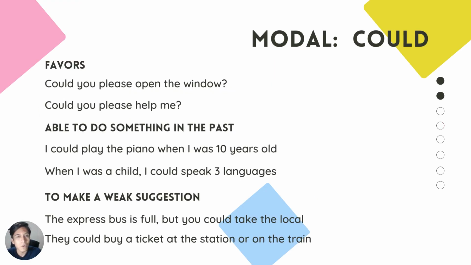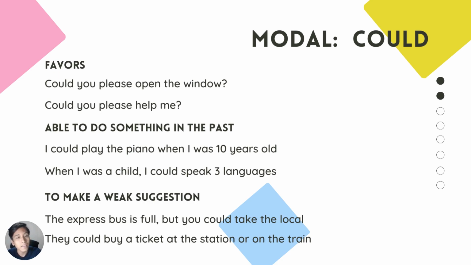And now let's see the modal verb could, which to clarify is the past form, we could say, of the modal verb can. We use can in present situations and we use could in past situations. And obviously we can use it in the same way, for example, to express we are able to do something, but in the past.